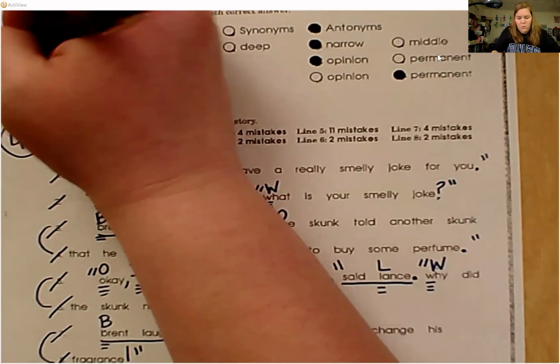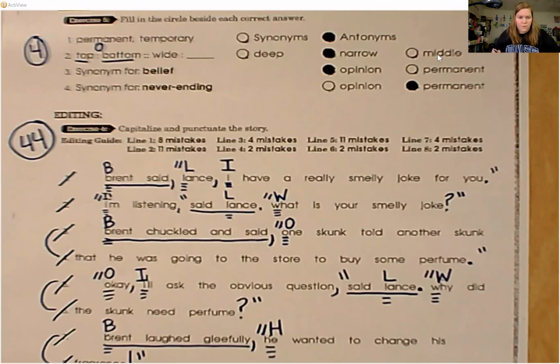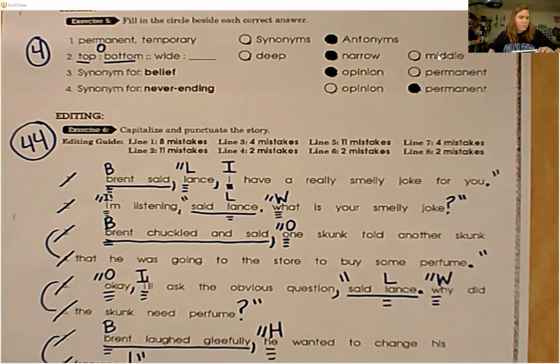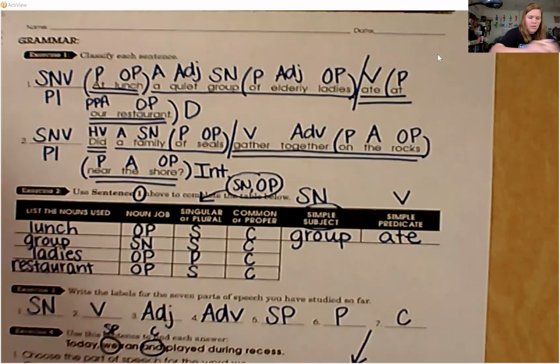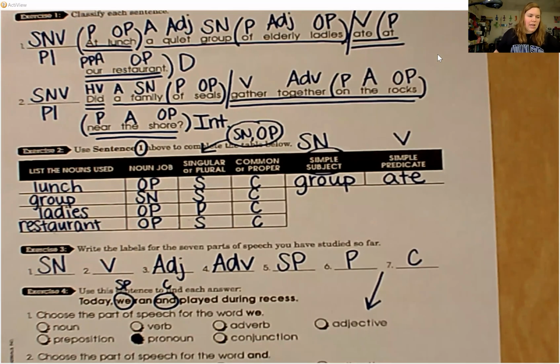This section is actually worth 4 points, 1 for each question. And then this whole first page is 78 points. So there are a lot of points that you can earn on this test. I want you to just try your best. Do what you can. If you need to watch a video again so that it can help you or listen to the jingle, please do that. I know this is hard to do without your book, but I believe in you and you can do it.